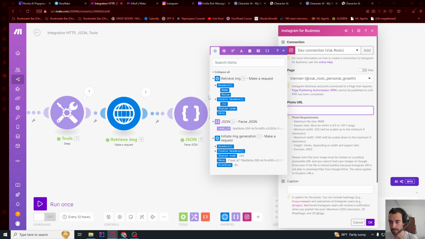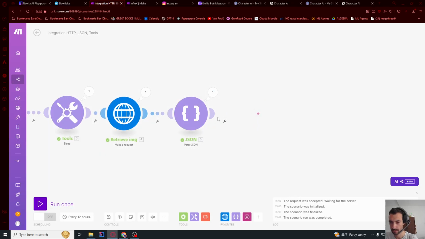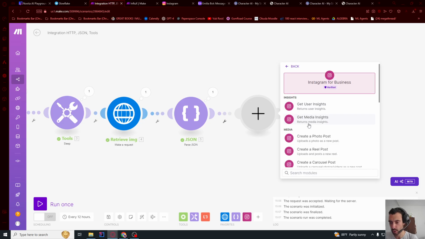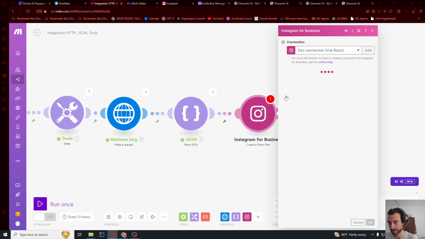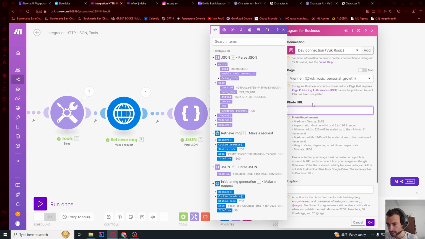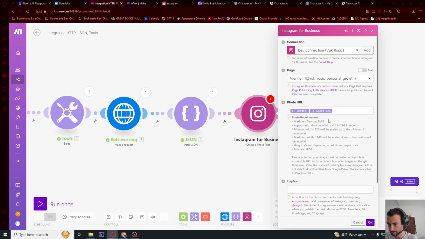Okay, so if you don't see this data, I think we need to delete this module and create a new one. So I want to actually show you how you can get into problems and then how to fix them, because tutorials are usually like everything goes perfectly, but in reality I've been building this for multiple days and with all of my experience in actual software. So let me say photo URL, images, image URL.